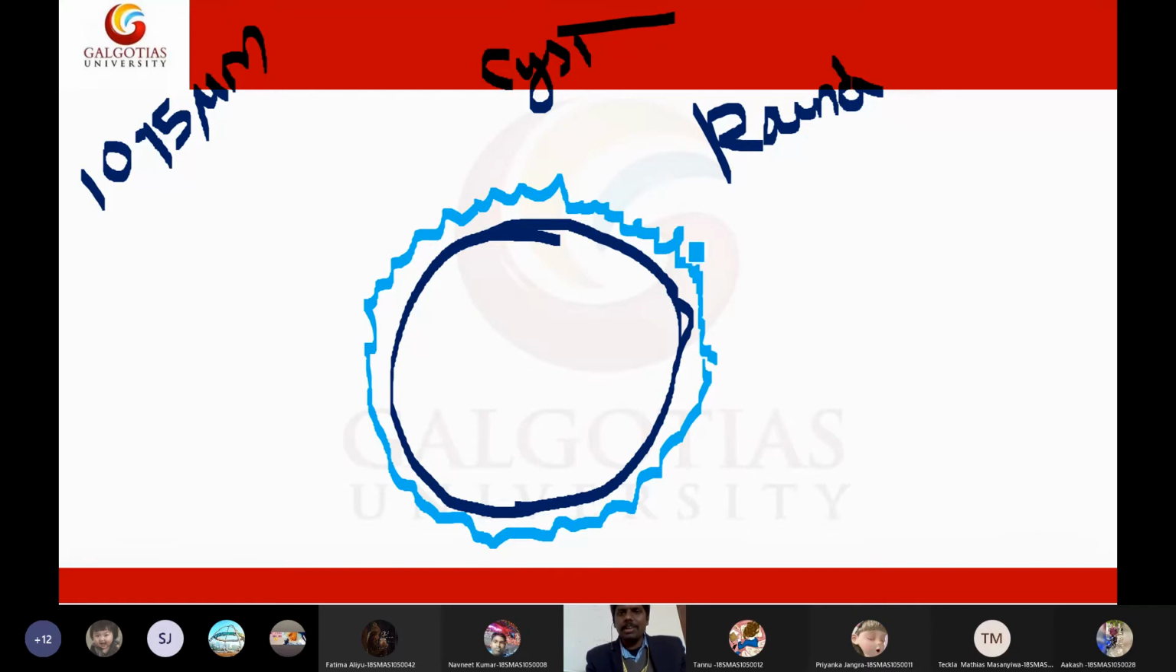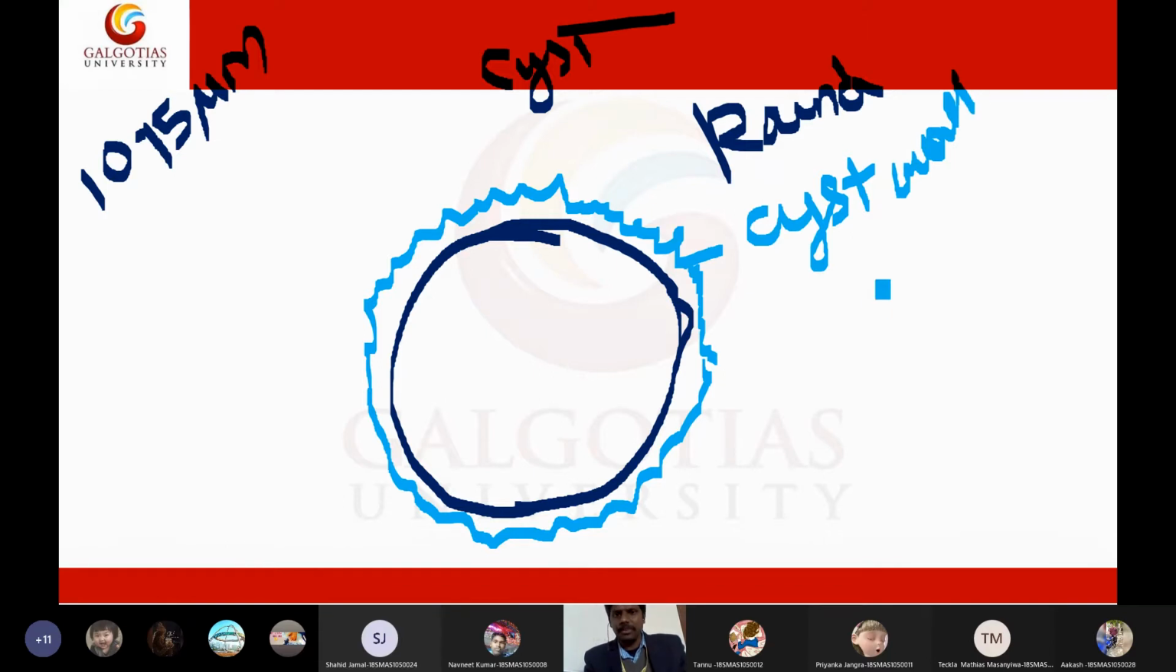So it will have a highly refractive outer membrane, and this outer membrane is called the cyst wall. It is highly refractive in nature. The outer membrane of the cyst is called the cyst wall.